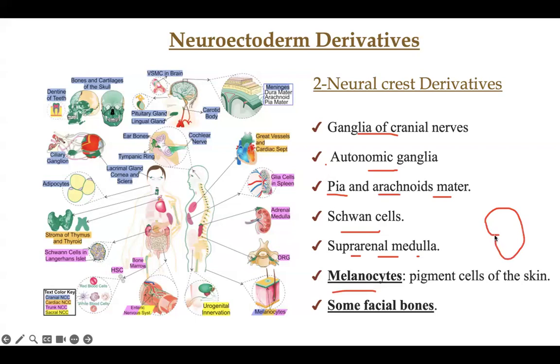We have a kidney, and above it we have a gland called the suprarenal gland, which is formed of two parts: medulla, the inner core, and cortex. The neural crest will develop only the inner part, the suprarenal medulla. You have to memorize this well. Thank you so much.